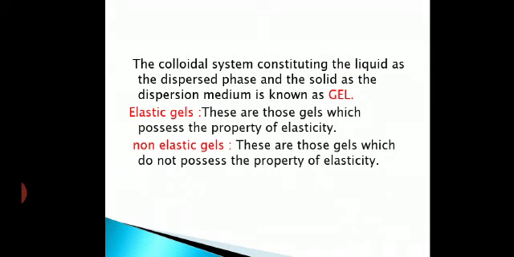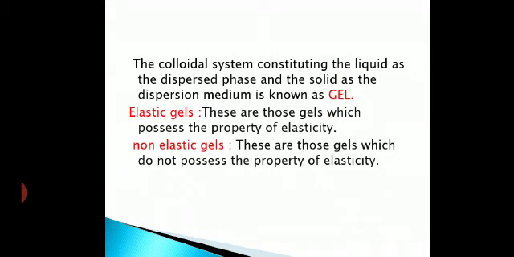A colloidal system with the liquid as the dispersed phase and the solid as the dispersion medium is known as a gel. In emulsions there were two liquids. Here the liquid is the dispersed phase and the solid is the dispersion medium. That is called a gel. So many gels we use in a house, isn't it?